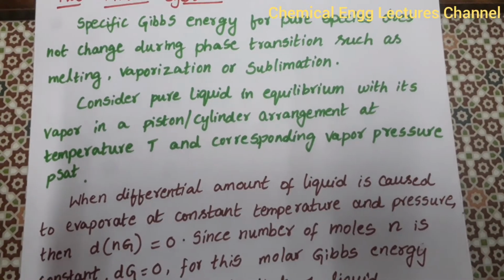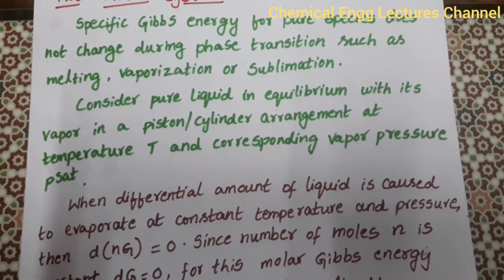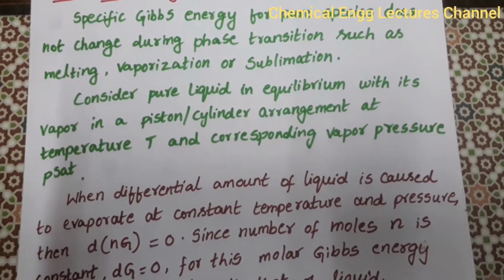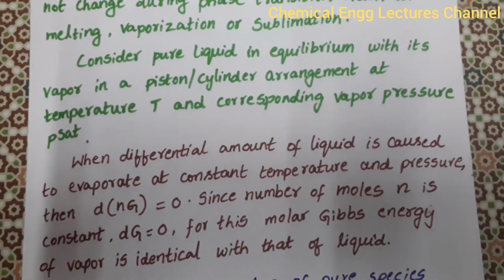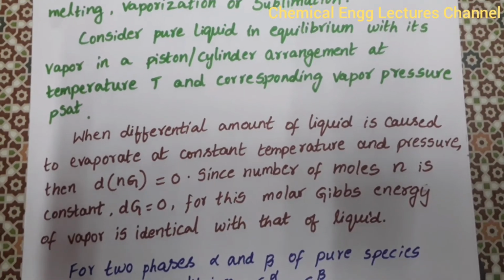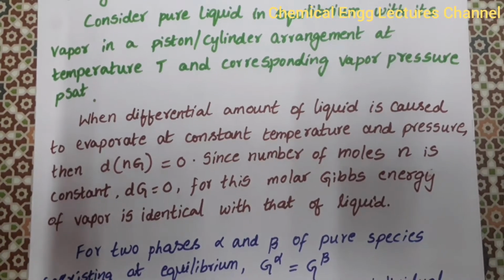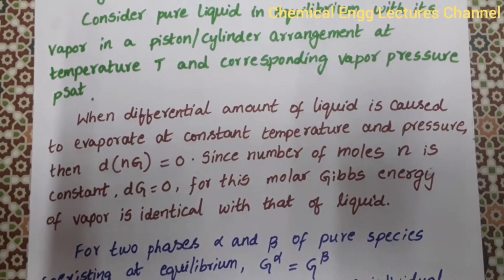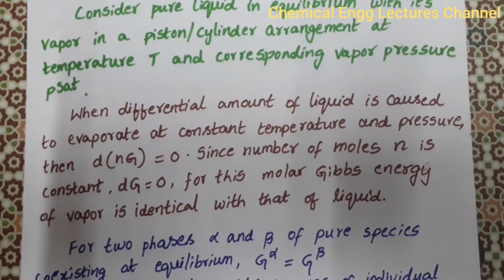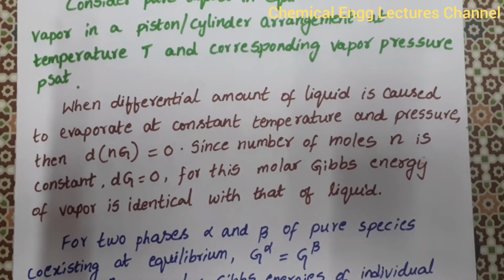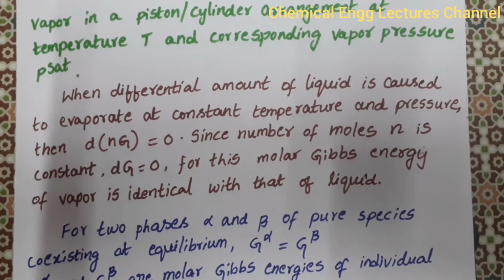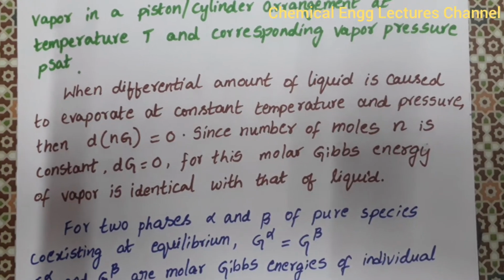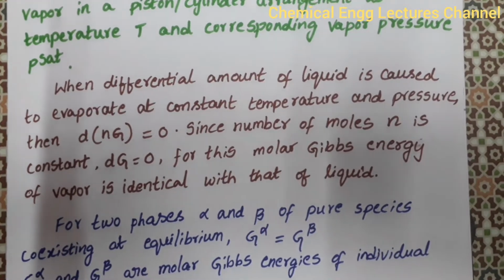For this, consider a pure liquid in equilibrium with its vapor in a piston-cylinder arrangement at temperature T and corresponding vapor pressure Psat. When a differential amount of liquid is caused to evaporate at constant temperature and pressure, then d(nG) is equal to 0. Since the number of moles n is constant, dG is equal to 0. So the molar Gibbs energy of vapor is identical with that of liquid.